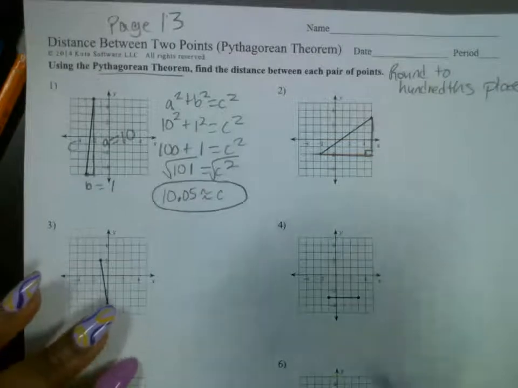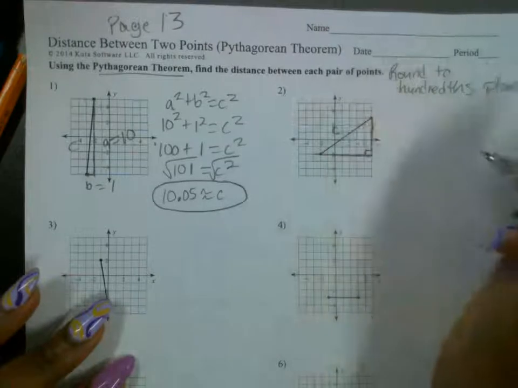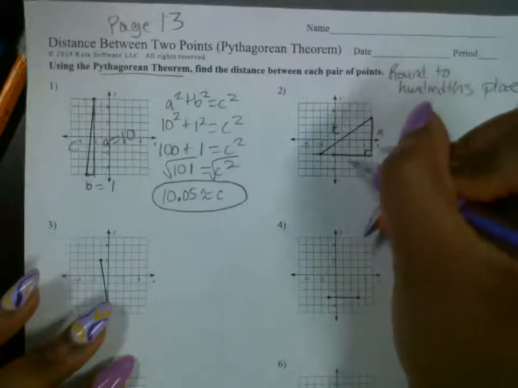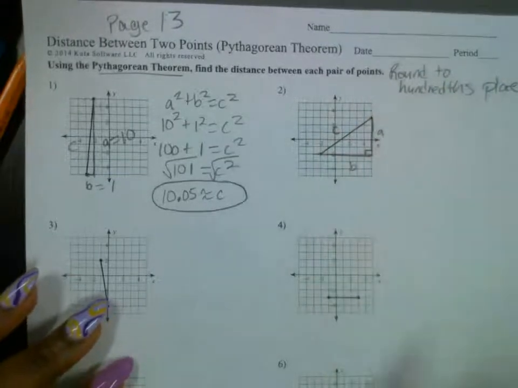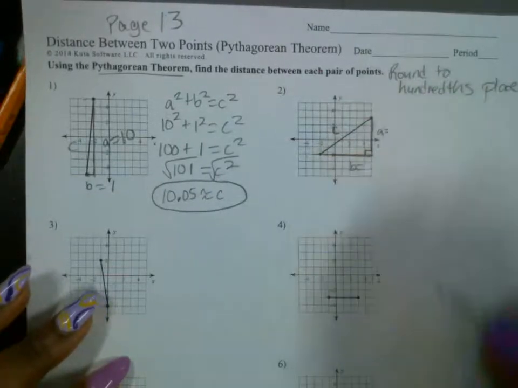Label your sides. The side opposite of the right angle is the side we're trying to find. This is C. This is my A or B. I'm going to put A here and B here. Now I'm going to count the number of units.